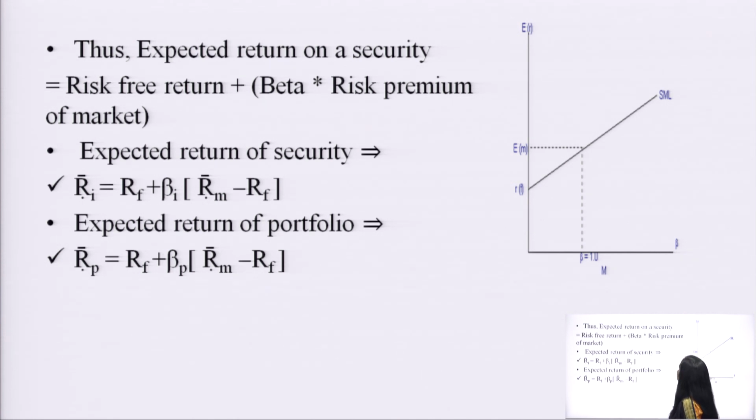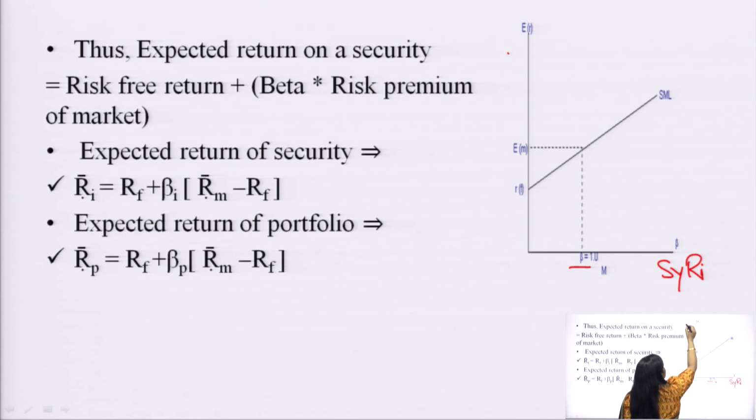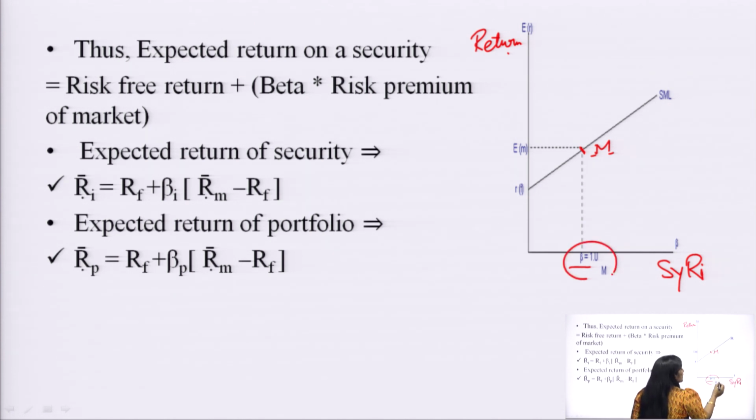This relationship is depicted on this chart. There is the systematic risk, denoted by beta, and the return of any security or portfolio. If this is the market portfolio M, and it is a very well diversified portfolio, how much would its beta be?